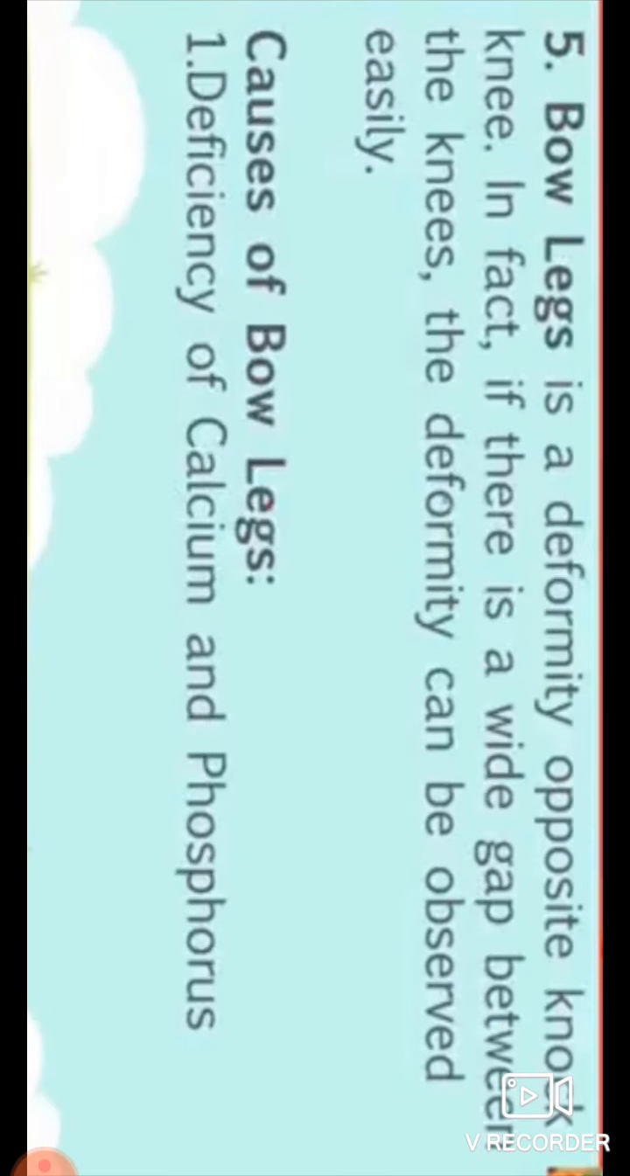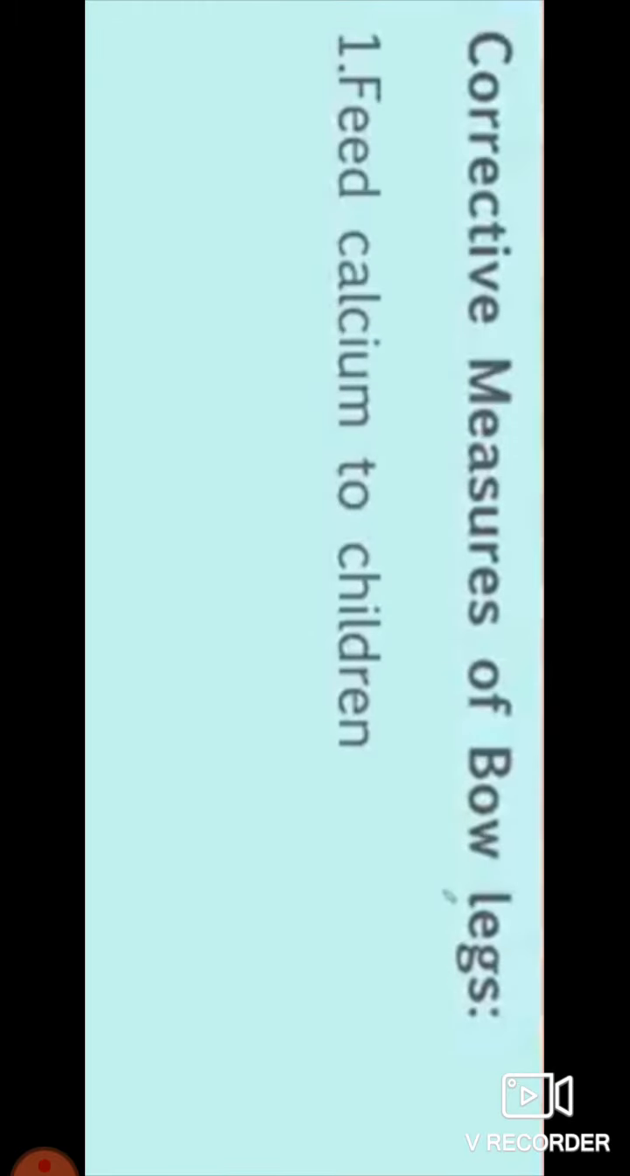Now, the cause of bow leg is deficiency of calcium and phosphorus. Corrective measures of bow legs: feed calcium or phosphorus to children. You can correct bow leg this way.